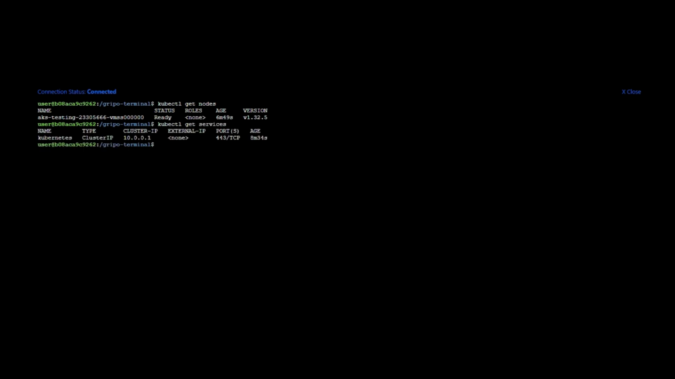Let's verify the connection by running a command. kubectl get nodes. As you can see, it instantly returns the node details. Now let's check the services with kubectl get services. Once again, fast and seamless output, all within your browser.